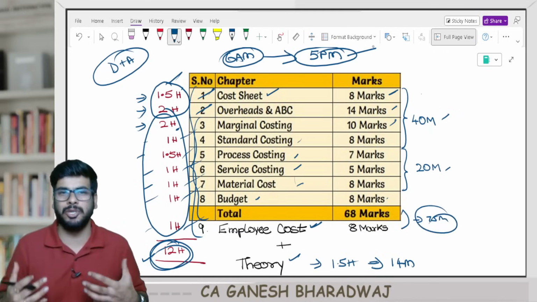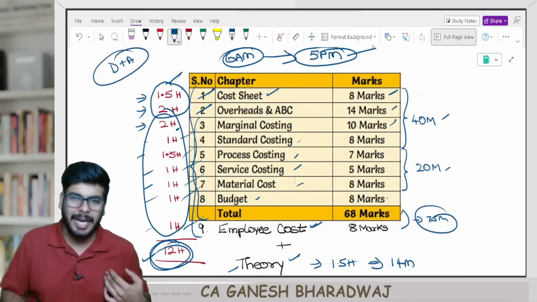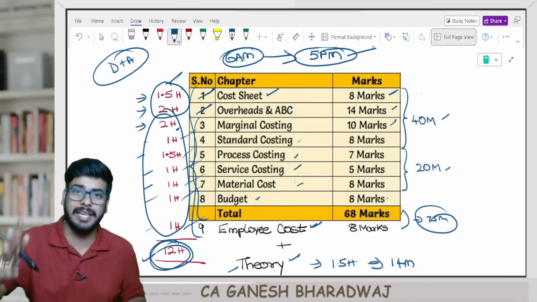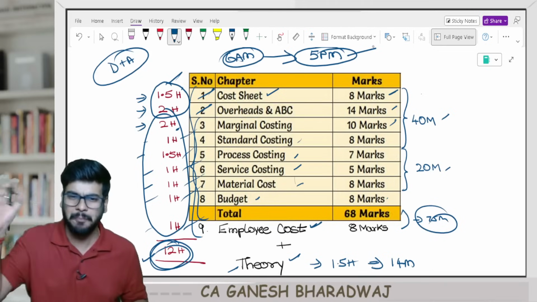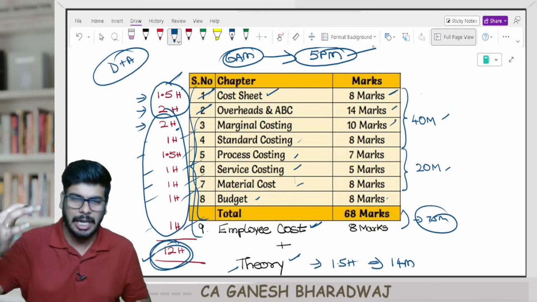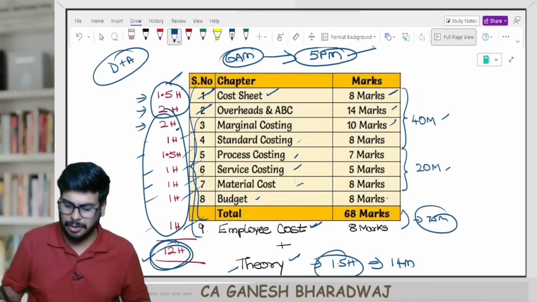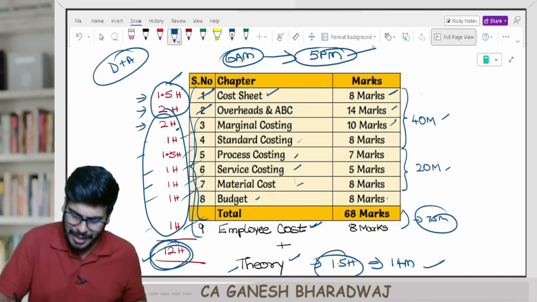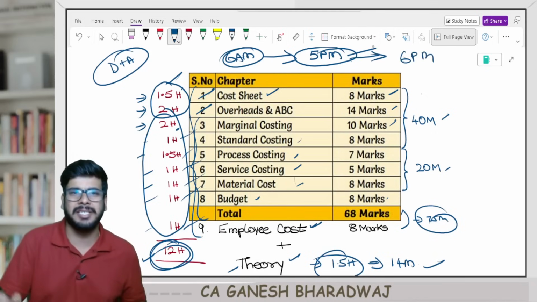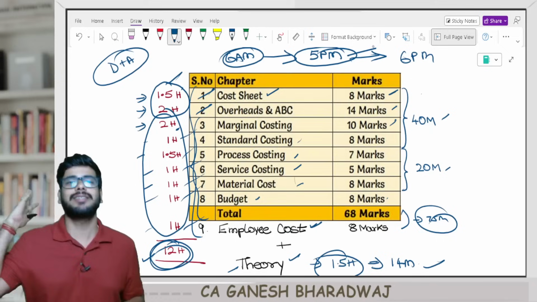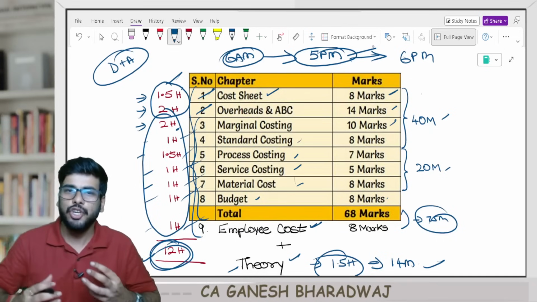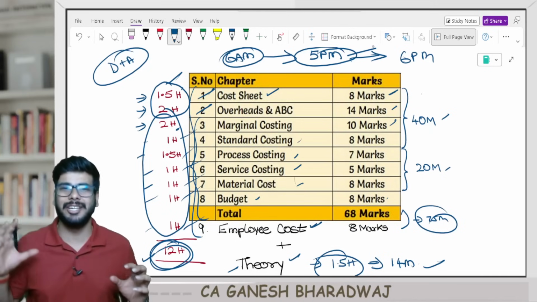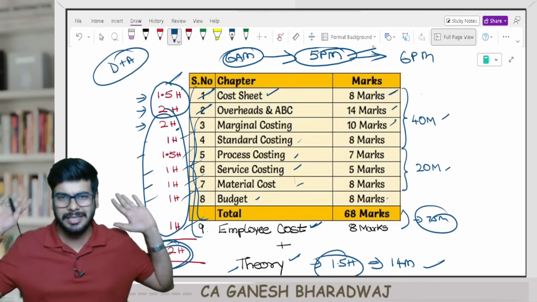In between, suppose you feel, sir, too much of numerical problems. Anyway, shortly I will be uploading a theory marathon for costing in just about 1.5 hours. Condensed, only important areas for theory. So max by 6 to 6:30 p.m. you would have covered even the theory component as well. Whatever is the remaining time, you can utilize it for revising certain other chapters which are the second priority chapters.